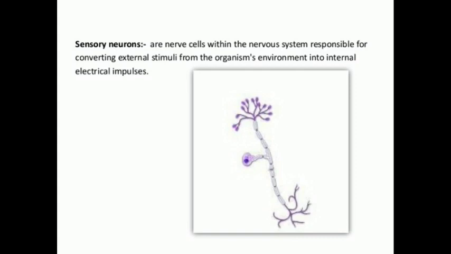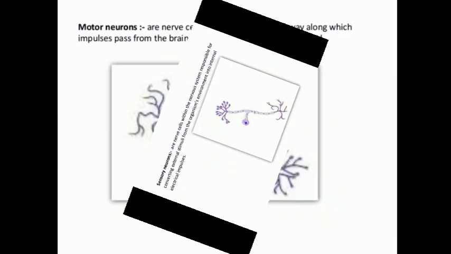For example, if I am touching a hot pan, my skin acts as a sensory receptor, right? From my skin, the sensory neuron carries the information, the stimulus, and the stimulus is changed here into an electrical impulse, and it will be passed, okay? So that is a sensory neuron.